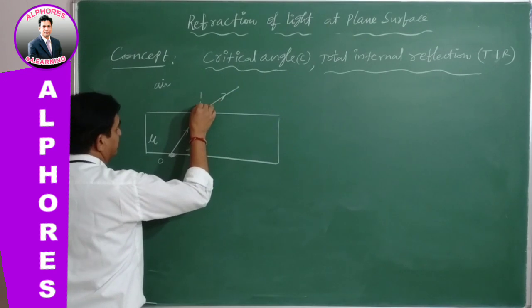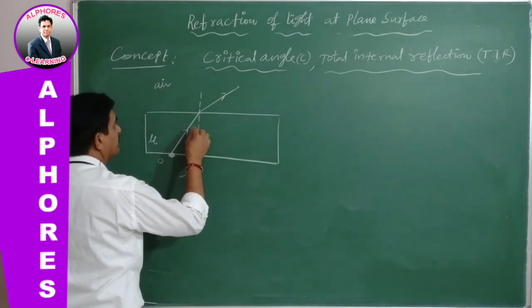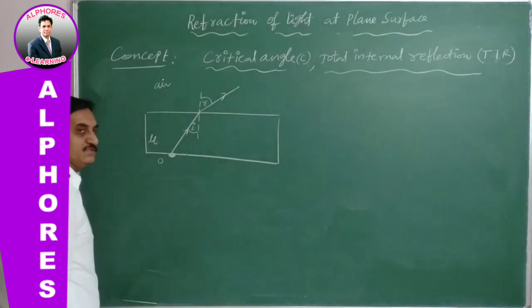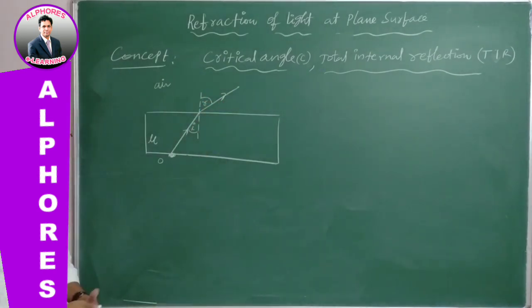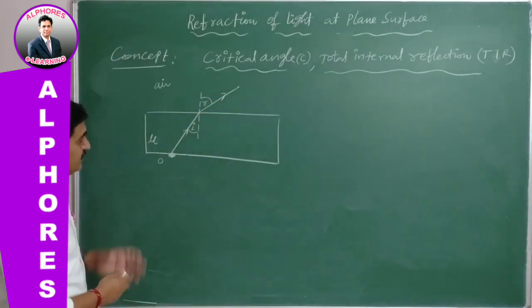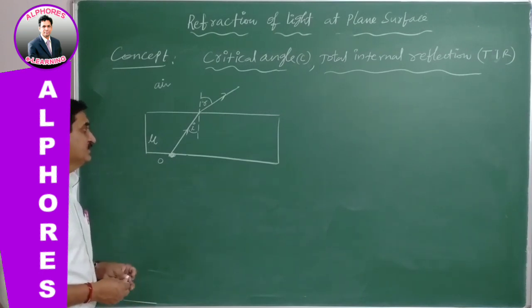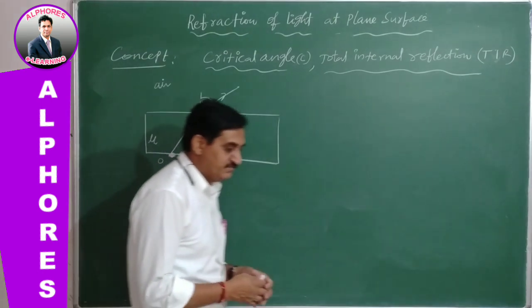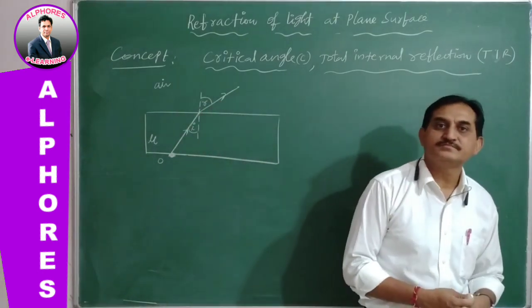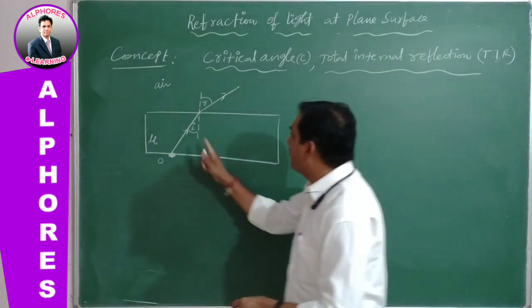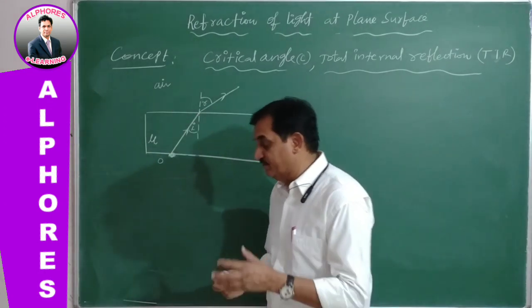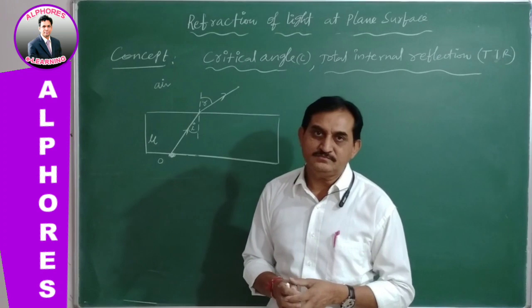This is the angle of incidence, and this is the angle of refraction. In this case, whenever the angle of incidence increases, the corresponding angle of refraction also increases.